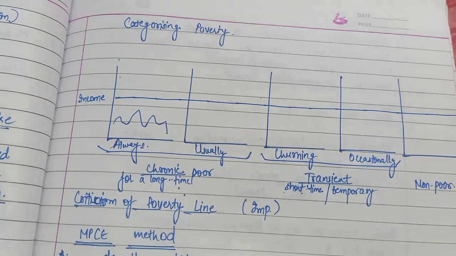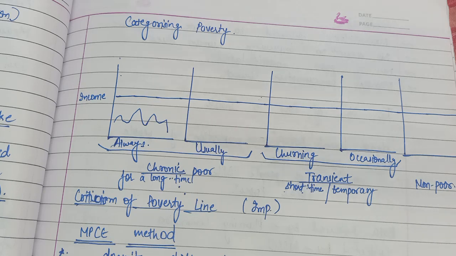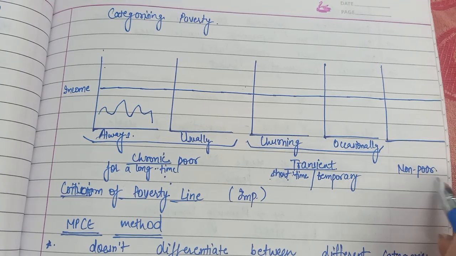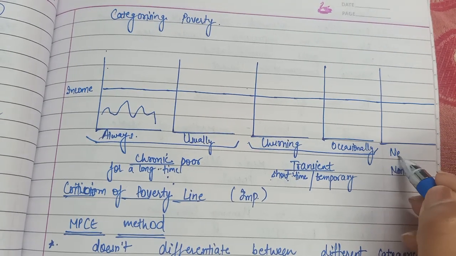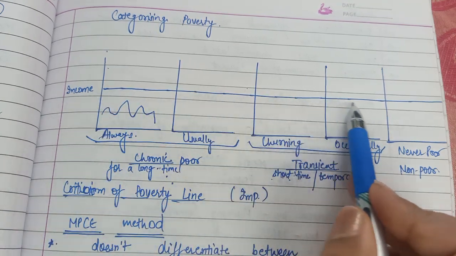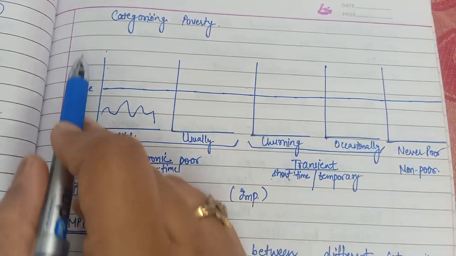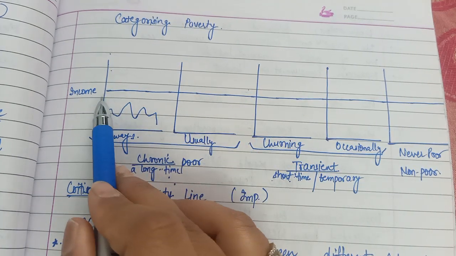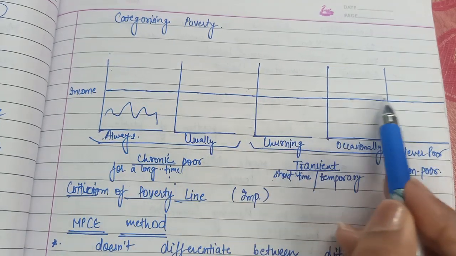It means they are not poor for the entire year. They may be in and out of poverty every time. And the third category is non-poor, who are never poor actually. So this line I have drawn here is the income line. On the y-axis we are taking income, and this is the poverty line. This is the threshold, the cutoff.